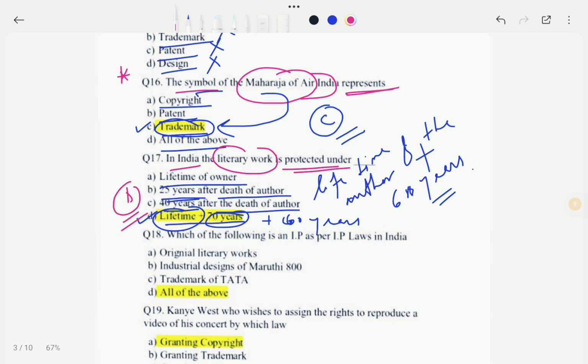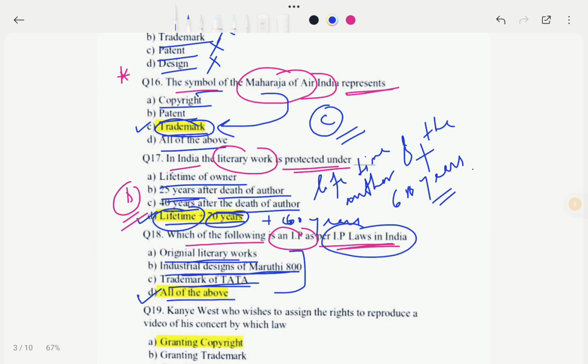So the next question is, which of the following is an IP as per the IP laws in India? So let's see the options. Options are original literary works, industrial design of Maruti 800, option D trademark of Tata, and all of the above. So in this case our correct option would be option D. That means original literary work, industrial designs of Maruti 800 and trademark of Tata, all these are IP as per the IP laws in India. So in this case our correct option would be option D.